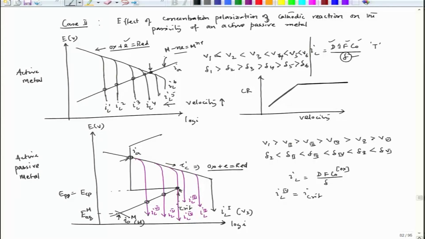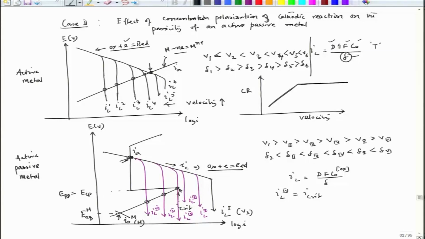And then after that, if we keep increasing the velocity, IL does increase, but my passive region would always be at this location. And remember, when we have this kind of situation, the passive film is very strong in nature. So with that increase in velocity, the passive film does not break down easily. Even if it breaks down, it immediately starts reforming, because all the time I have to maintain this particular point where I C equal to I A.